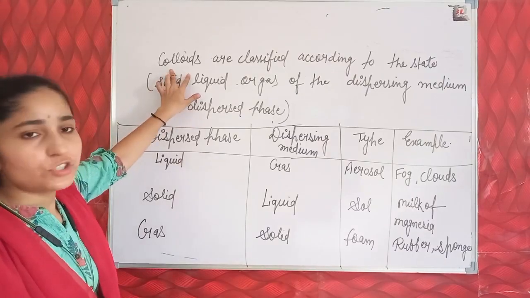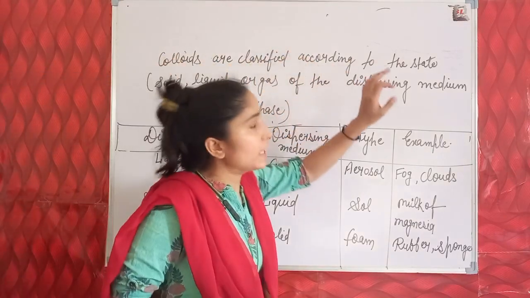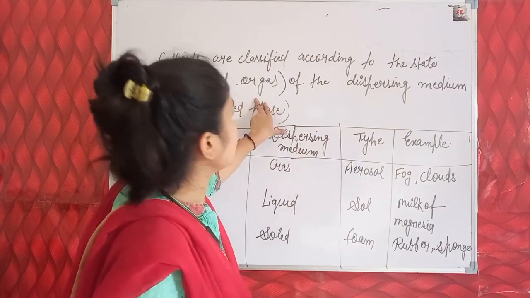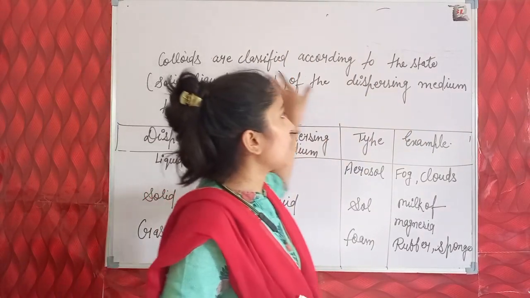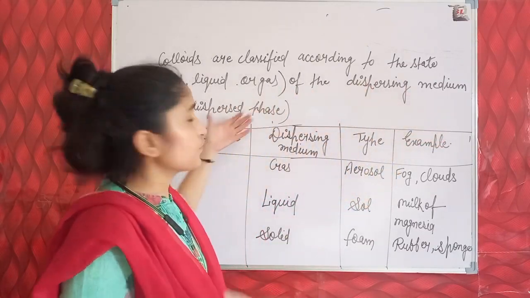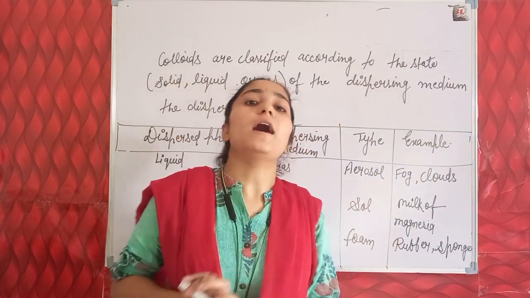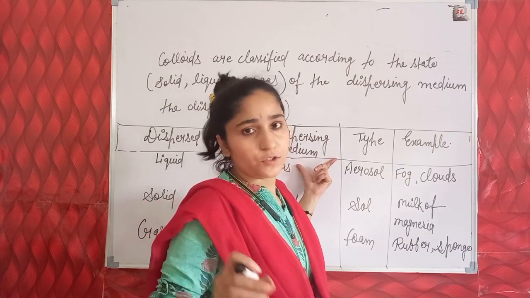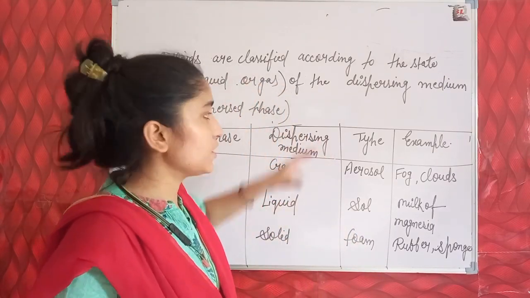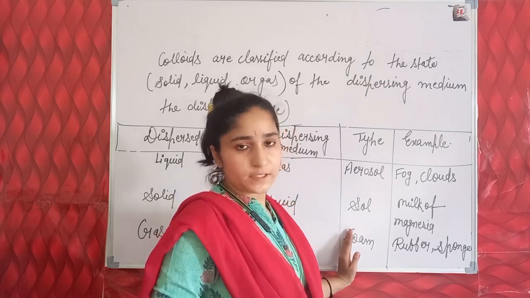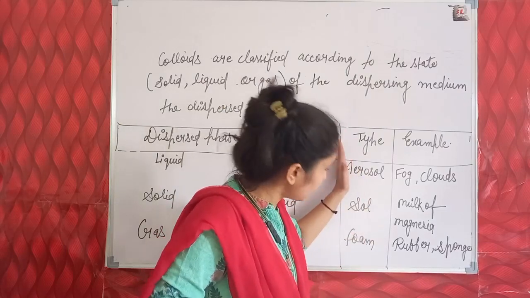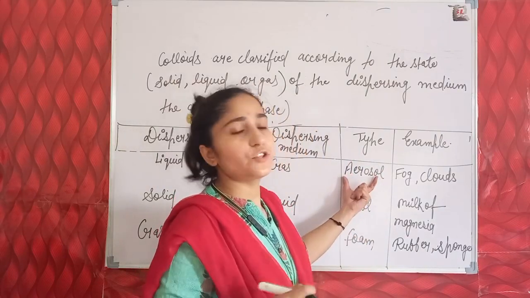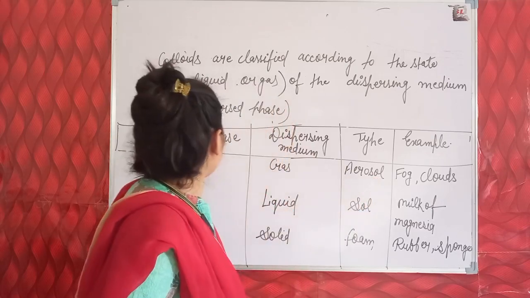Students, colloidal solutions or colloids are classified according to state: solid, liquid, gas. These states, solid, liquid, gas, are found in both the dispersing medium and the dispersed phase in a colloidal solution. So according to these states, colloids are classified, and these are the types of colloidal solution.